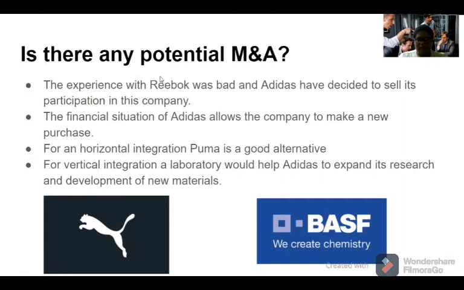And this is very important because this material is a big differentiator with the competitors. So Adidas should buy or integrate with a laboratory so they can keep testing, designing, and developing new materials and new processes.